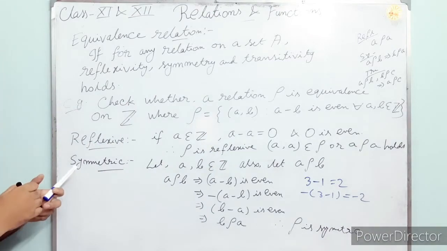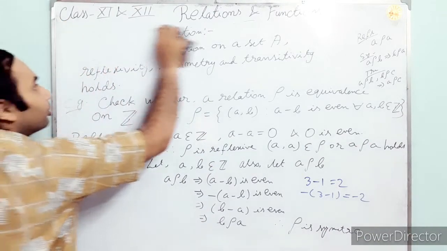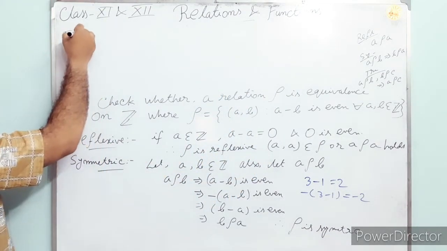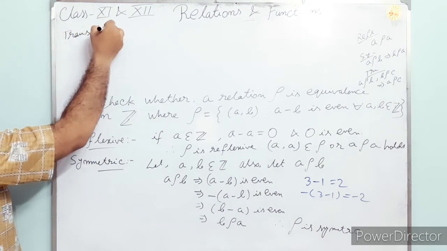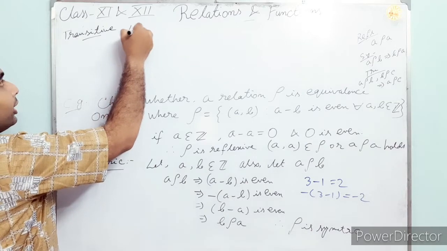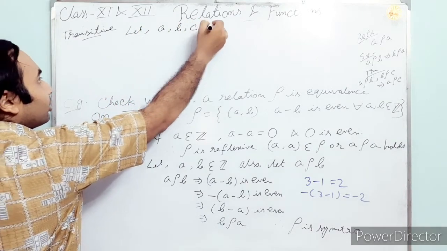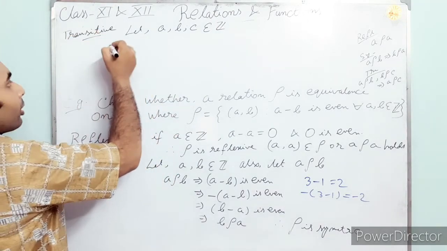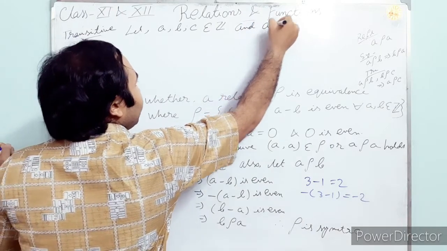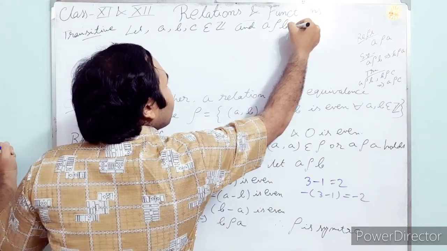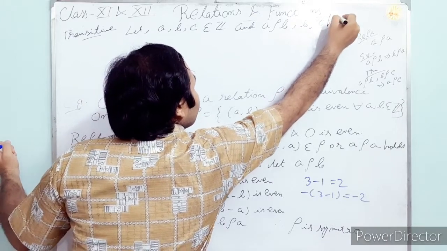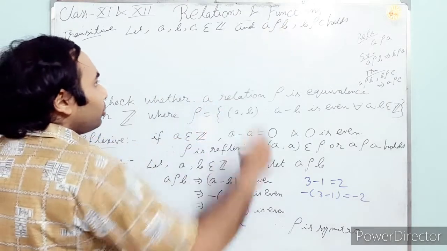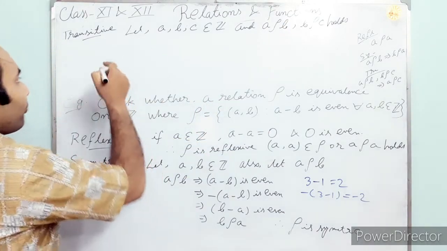Okay, so let us see whether transitivity holds or not. For the transitive relation, let A, B, C be three integers, and A rho B and B rho C both hold.